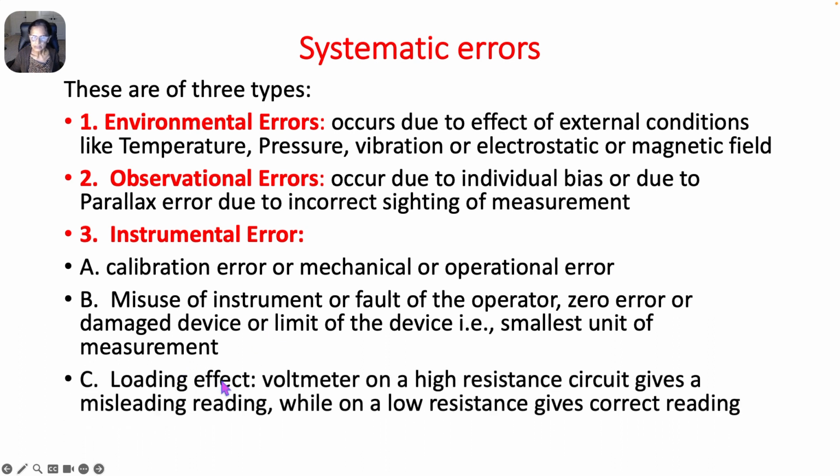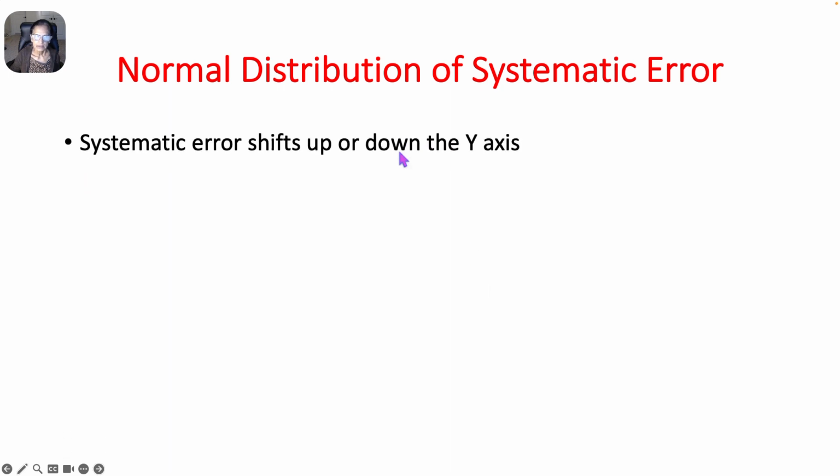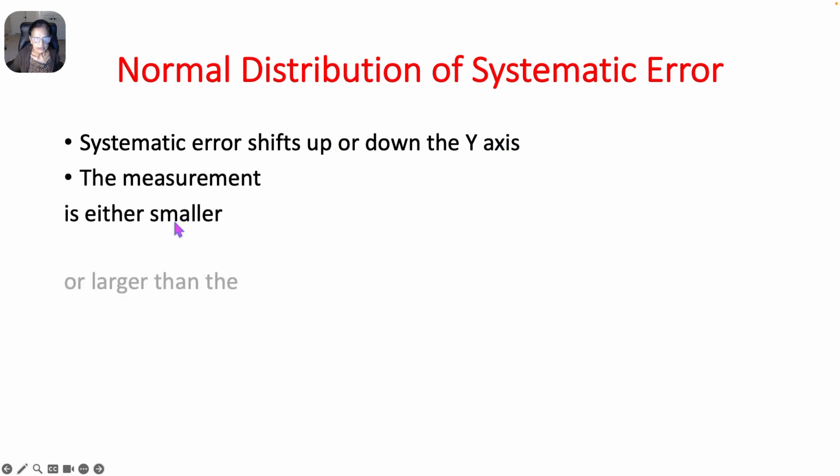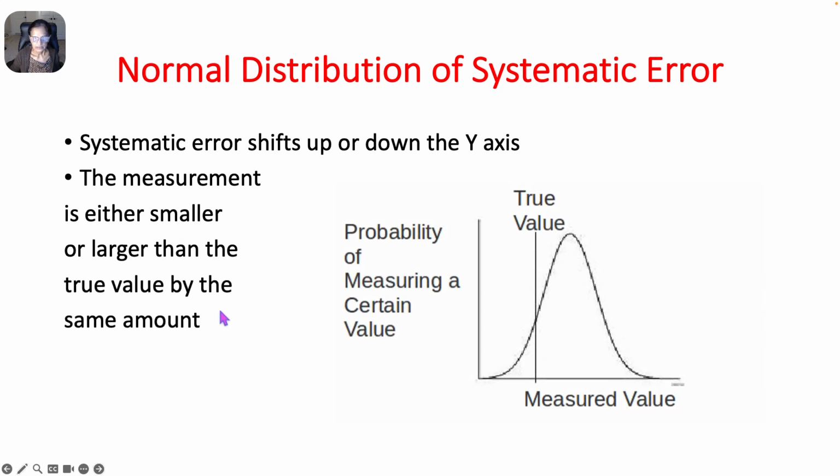The third type is the loading effect. A voltmeter on a high resistance circuit gives a misleading reading, while on a low resistance circuit it gives the correct reading. Let's see the normal distribution of systematic error. Systematic error shifts the curve along the axis. The measurement is either smaller or larger than the true value by the same amount, unlike random errors.